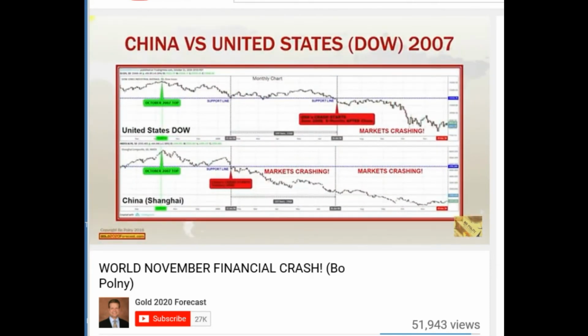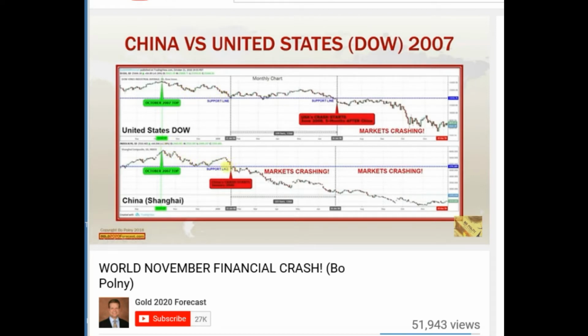Next, let's look at the Chinese stock market. But before we look at present day, let's compare China's stock market to the United States stock market in the prior crash in the year 2007. In October, the Chinese stock market and the Dow and the world stock markets topped. Following the top, the markets began to fall. You will notice, as the United States was falling, so too was China.